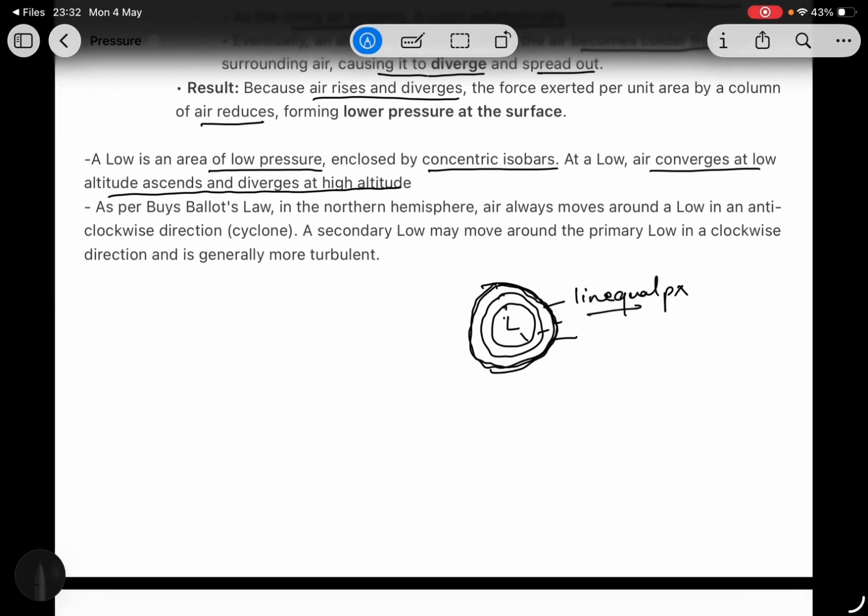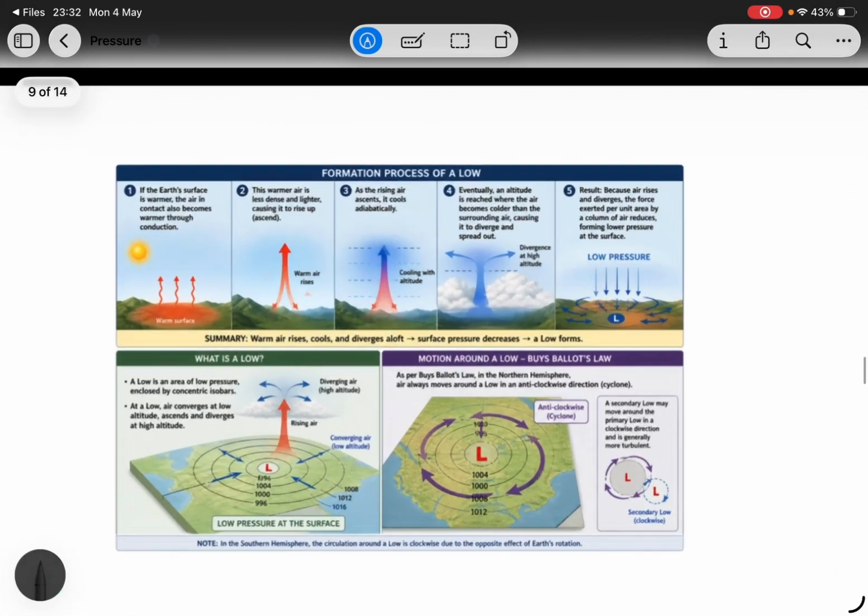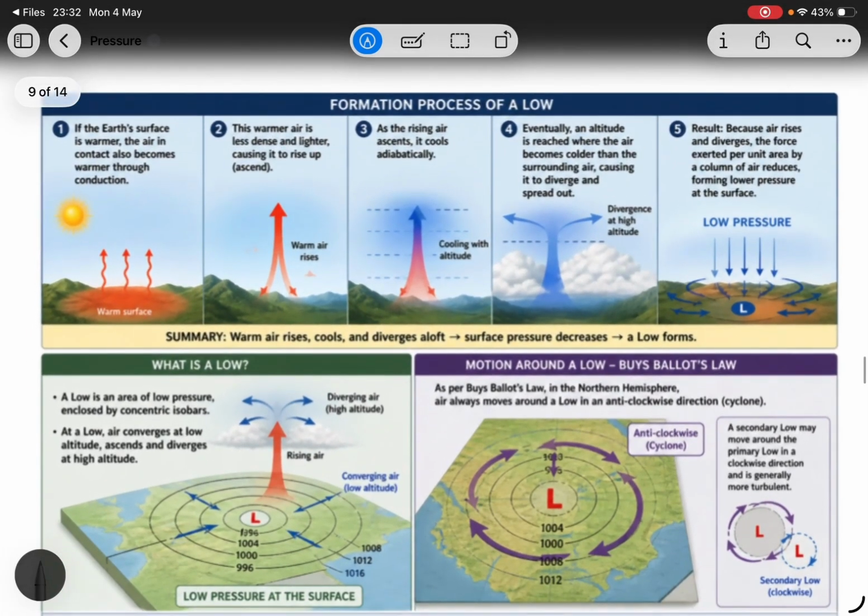As per Buys Ballot's law, in the northern hemisphere, air always moves around a low in an anti-clockwise direction, a cyclone. A secondary low moving around a primary low moves in a clockwise direction and is more turbulent. So that is the formation of a low.